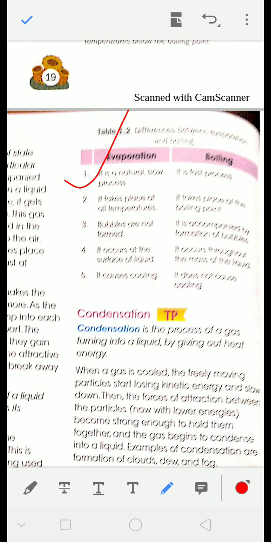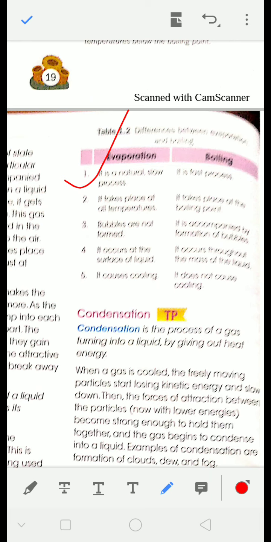If you put wet clothes in the sun, they will dry quickly. But if you put them inside the room, it will take a longer time. But they will dry. So evaporation can take place at all temperatures, whether low or high. It can be slow or fast, that is different. But boiling takes place at a fixed temperature. In evaporation, no bubbles are formed. But in boiling, bubbles are formed. Evaporation occurs at the surface of the liquid, and boiling occurs throughout the liquid.